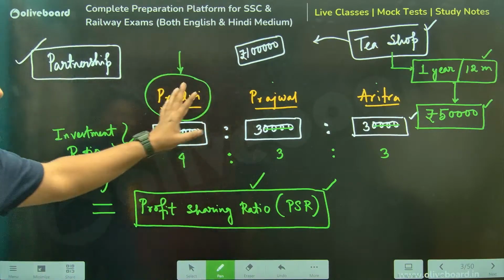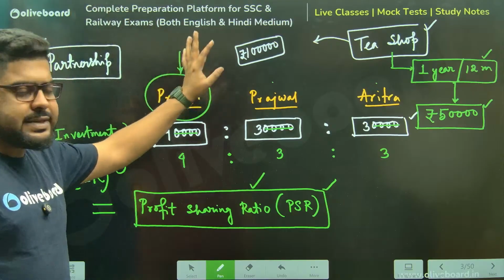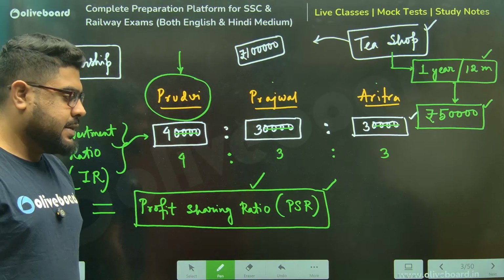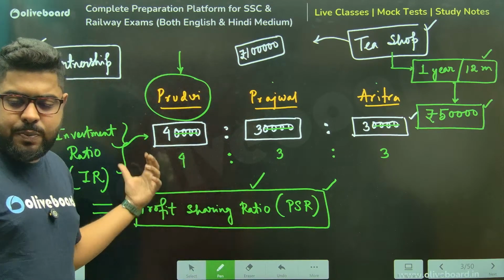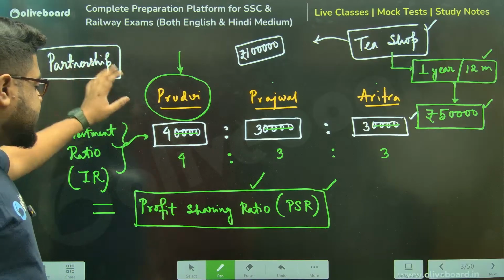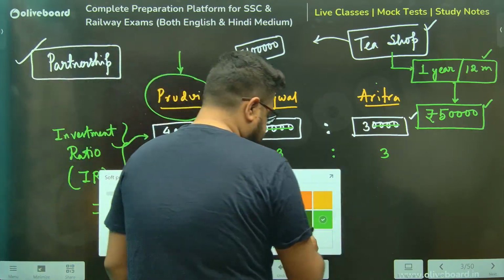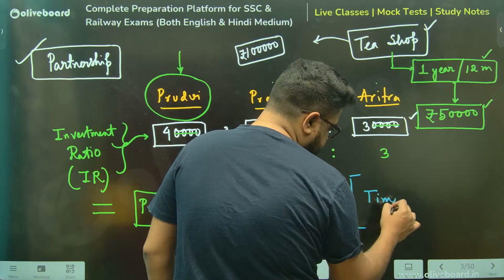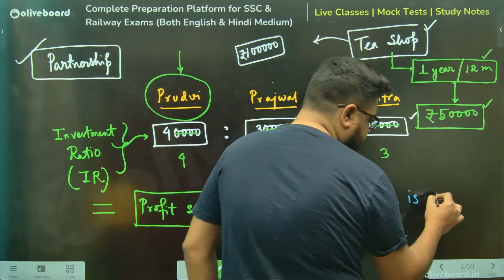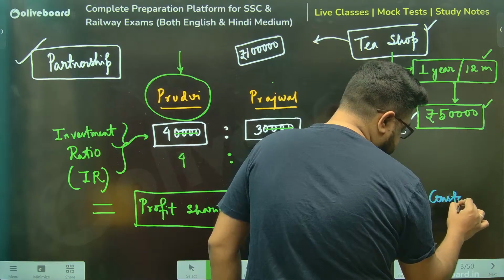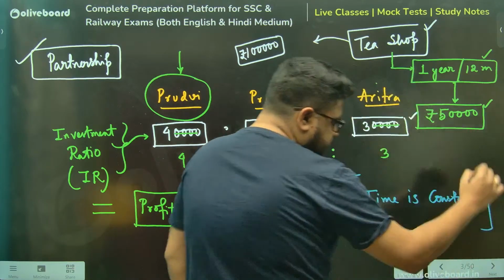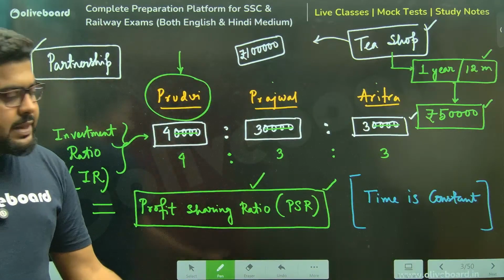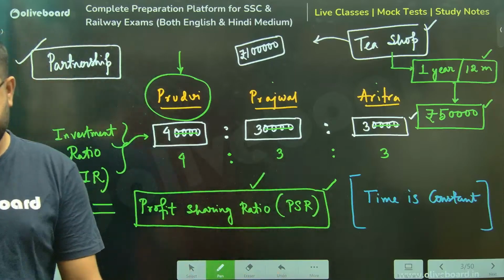Is this clear to everybody, sir? Is this 100% clear? Profit sharing ratio becomes equal to investment ratio given what? Given time is constant. Time is constant, then only I can say this.